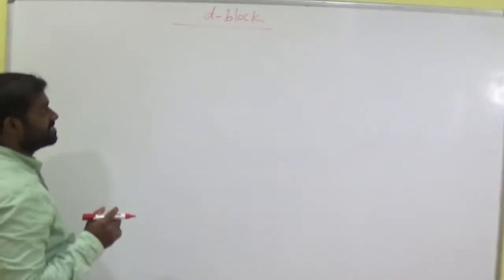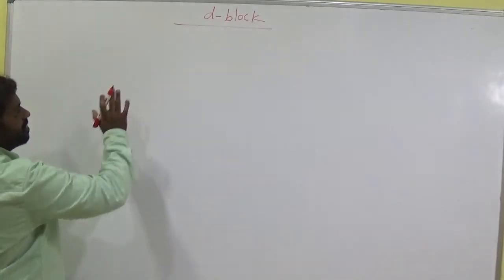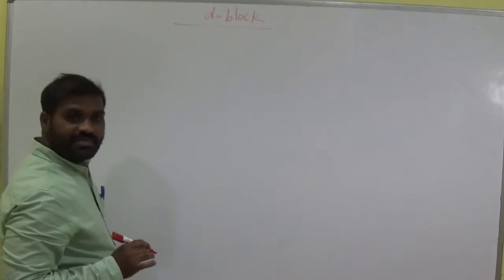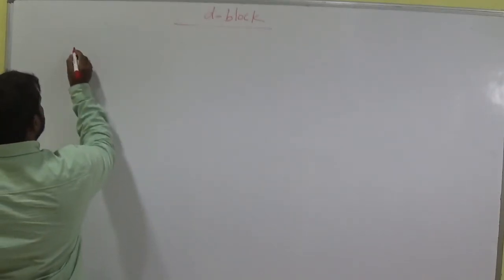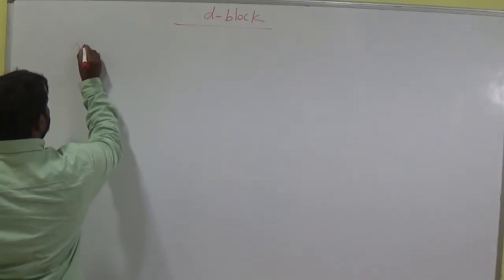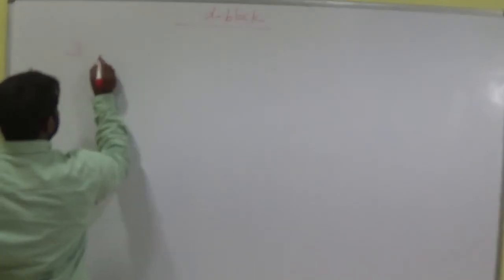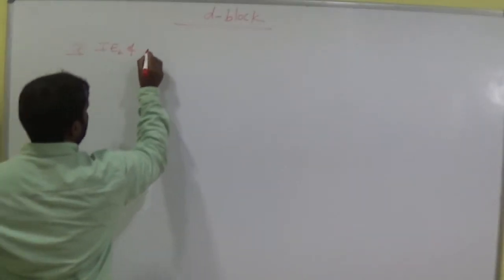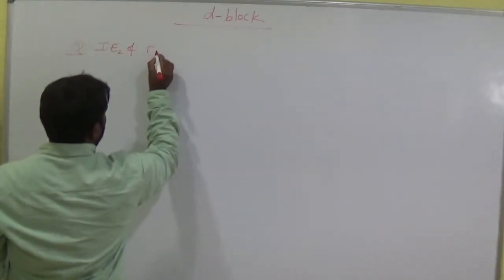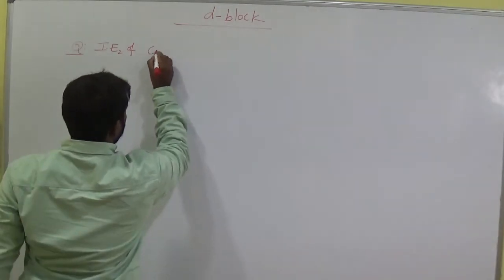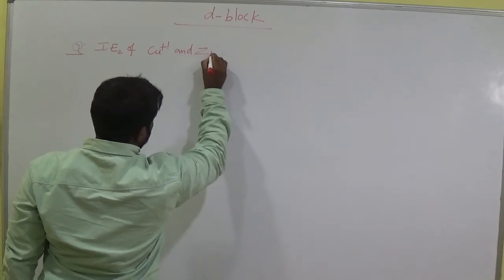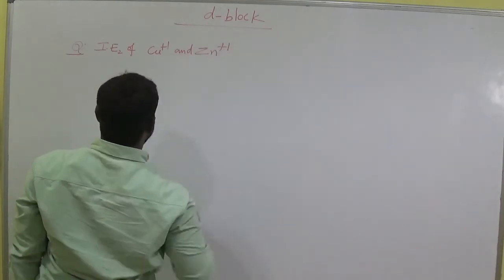Let's see the continuity of D block elements. In that we are discussing the ionization energy of D block elements. Okay, so write one more question here. What is that? Second ionization energy of Cu plus 1 and Zn plus 1 is